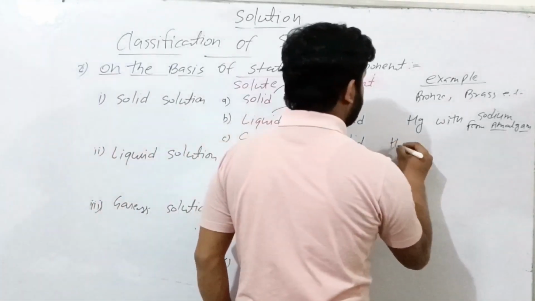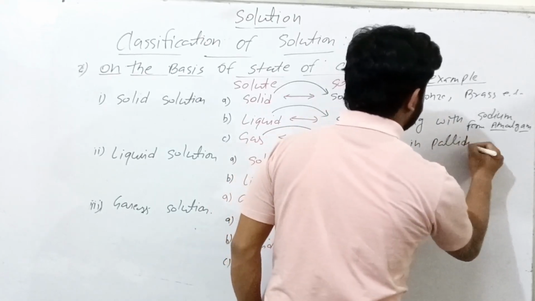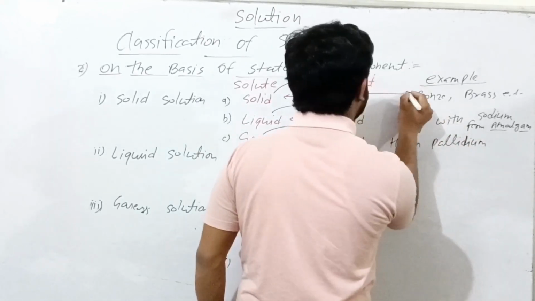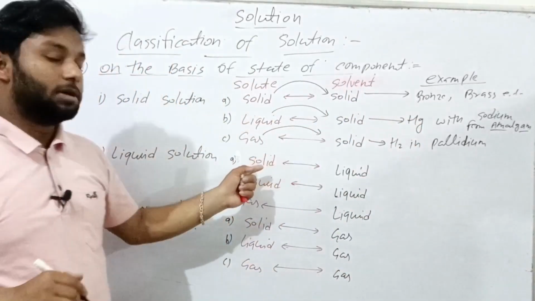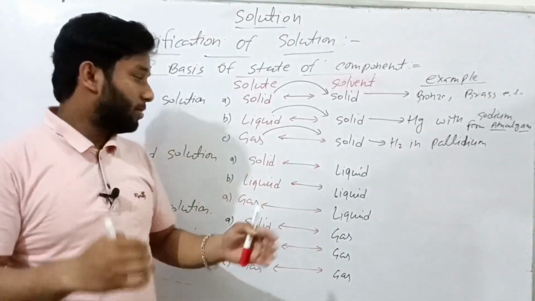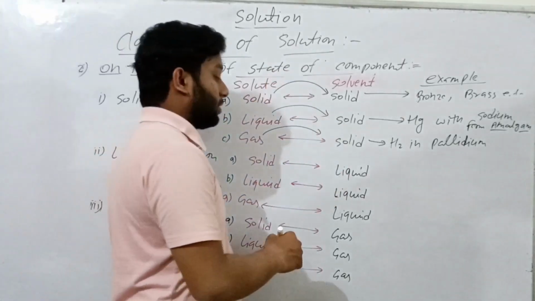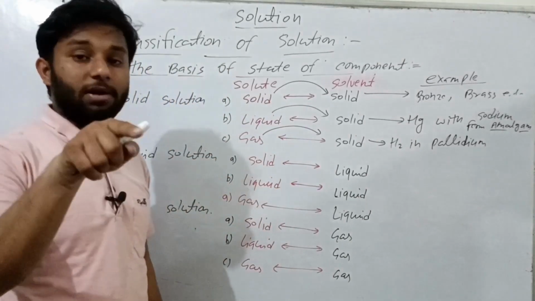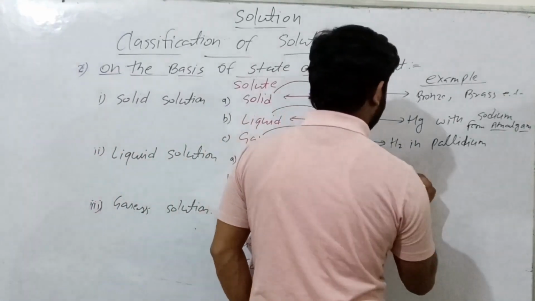Okay, next type is that in which we mix gas into solid. A good example for that is hydrogen in palladium. Okay, next, solid in liquid. Just think of an example where you mix solid into liquid, like sucrose in water, because sucrose is solid and water is liquid.